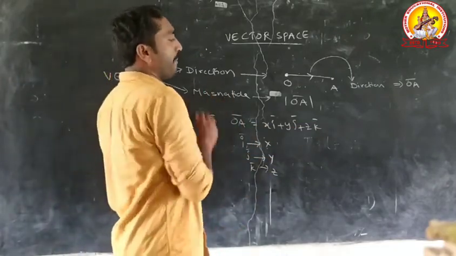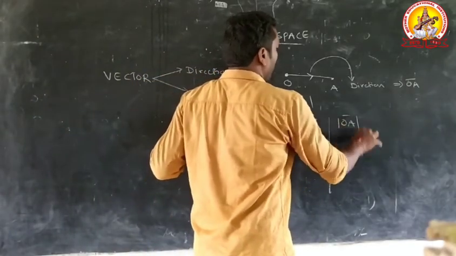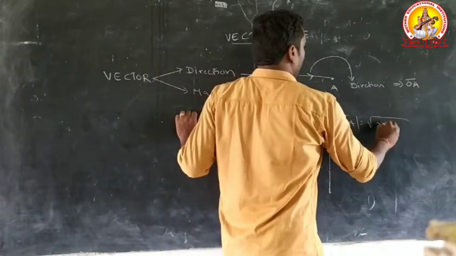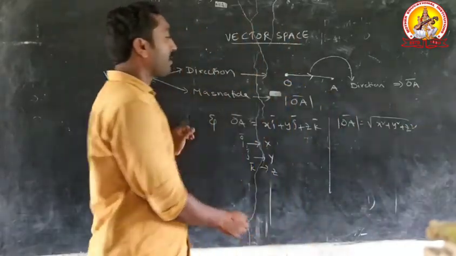Another point, magnitude. What is the meaning of magnitude? The measurement of OA bar is equal to square root of x square plus y square plus z square.